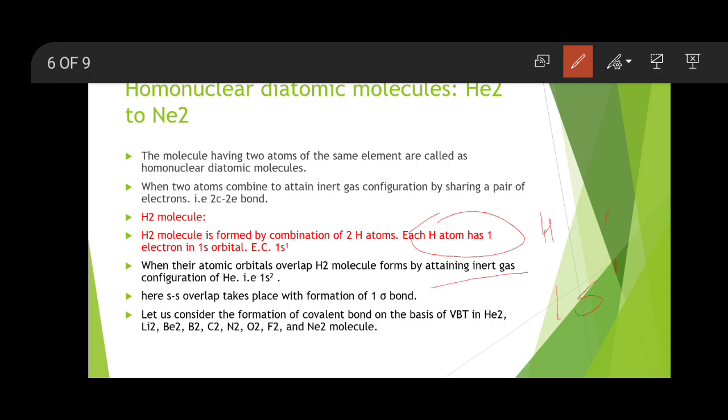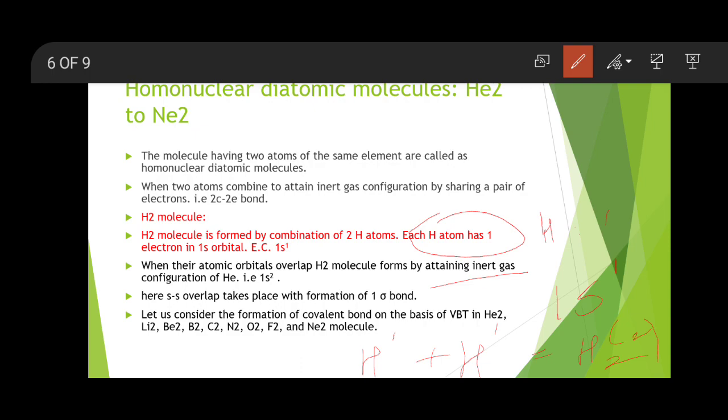There will now be an H2 molecule, with two electrons. For example, this is one hydrogen atom which contains one electron, and this is another hydrogen atom having another electron. Now when both hydrogen atoms combine, there is formation of an H2 molecule. At that time, how many electrons are present in the H2 molecule? 2 electrons, right? There will be 2 electrons.